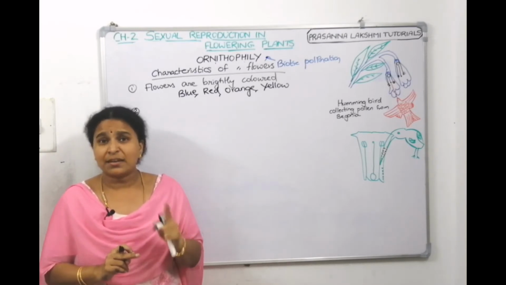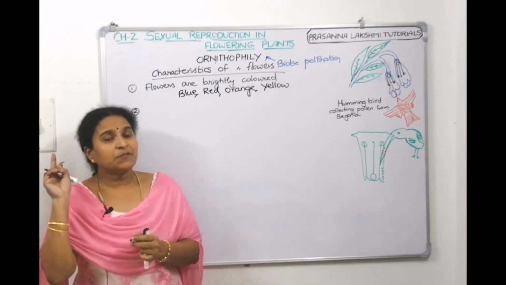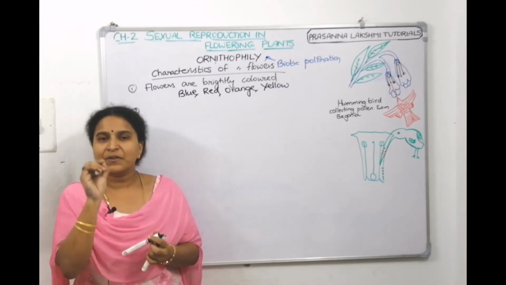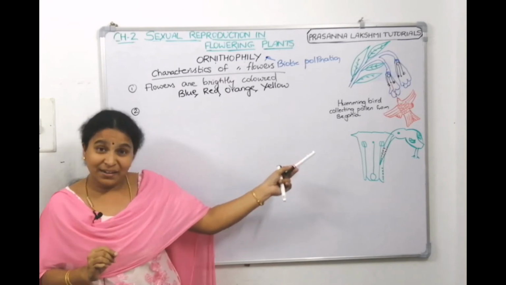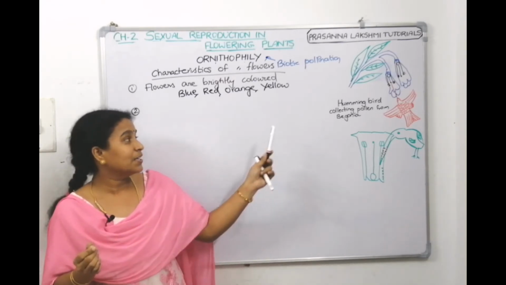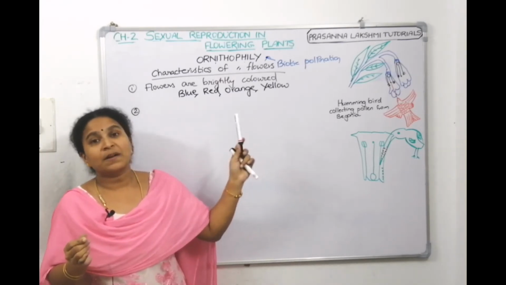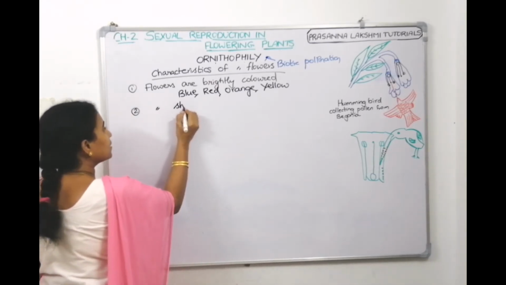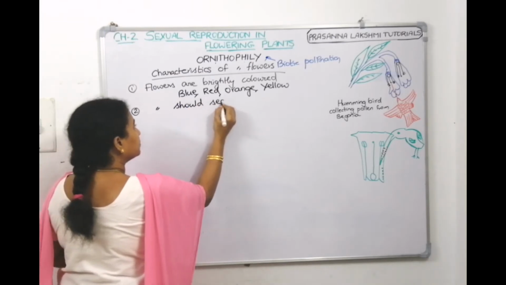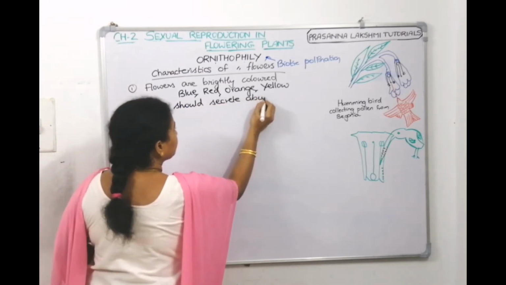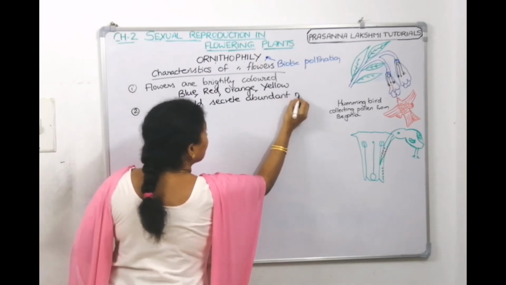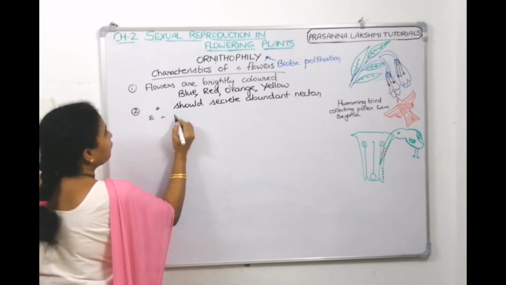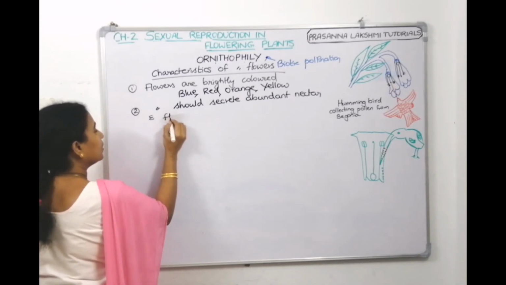So, the flower should secrete abundant nectar. Entomophilous flowers also secrete nectar, but the insect is small, so a little amount of nectar is sufficient. But the bird is big when compared to the size of the insect. So, ornithophilous flowers should secrete abundant nectar, and the floral parts we can tell are edible.